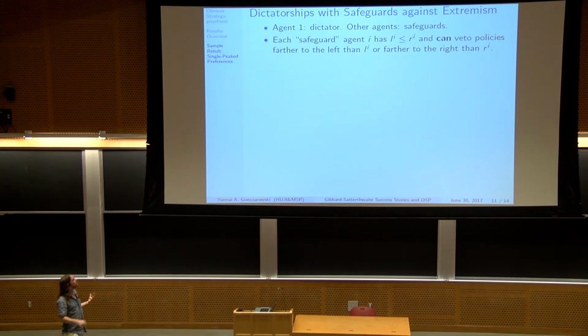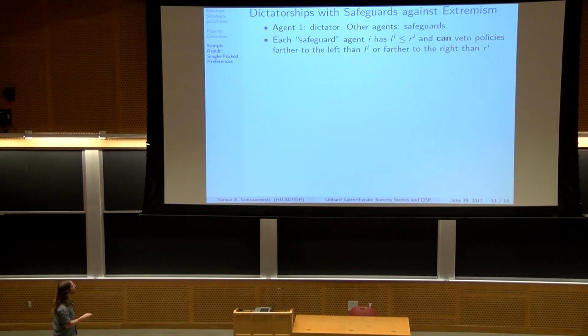So the general mechanism would be dictatorship with safeguards against extremism. We'll call one of the agents the dictator, even though he's not a dictator in the sense of deciding everything. And we're going to call every other agent a safeguard. And every safeguard has, and this is part of the mechanism description, not the preferences, two policies, Li and Ri.